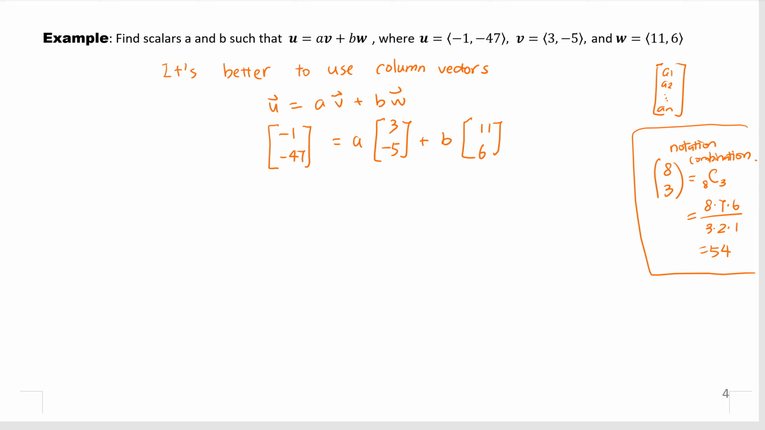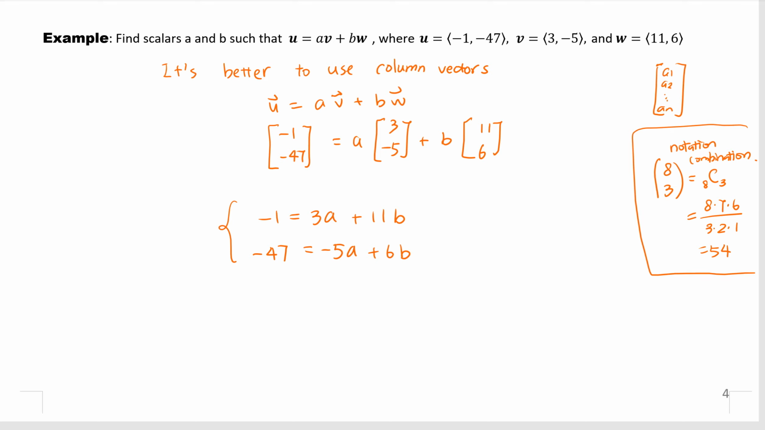Okay, so what does that mean? Well, we can look at each component, right? Look at the first component. We have -1 equals 3a plus 11b. Second component, -47 equals -5a plus 6b, right? It's the same as a system of 2 linear equations. We want to solve for a and b.